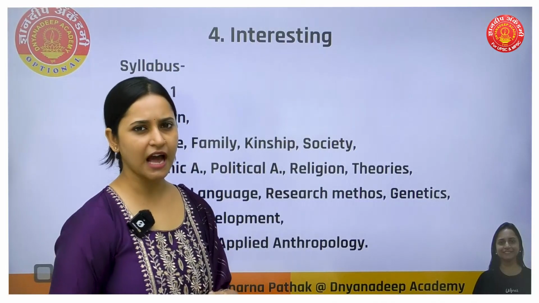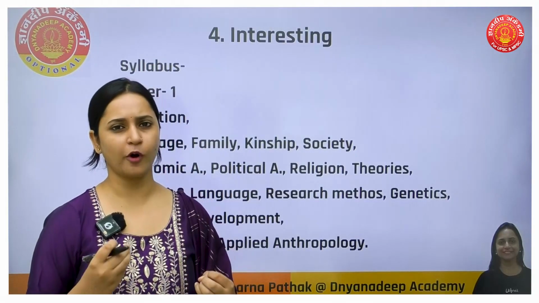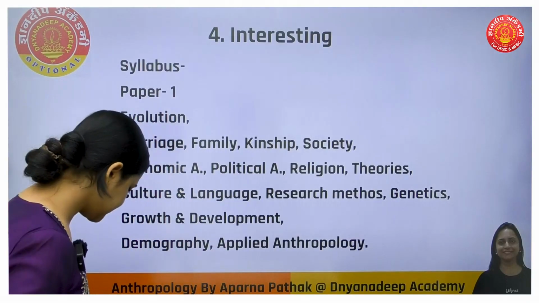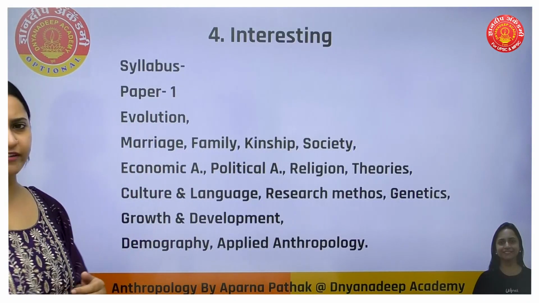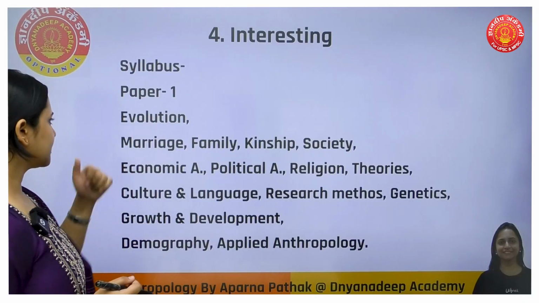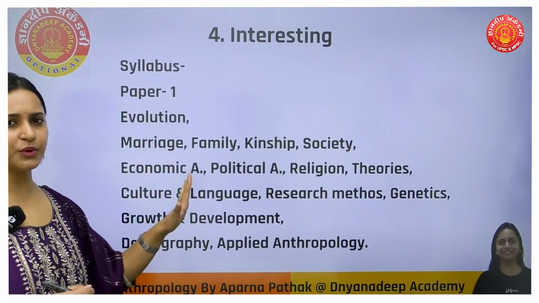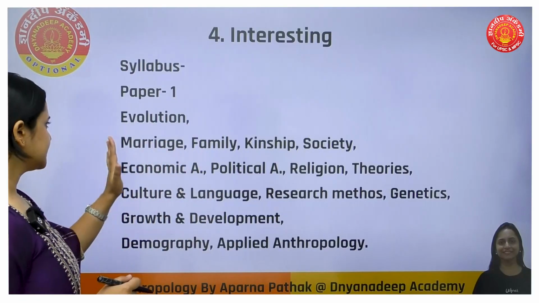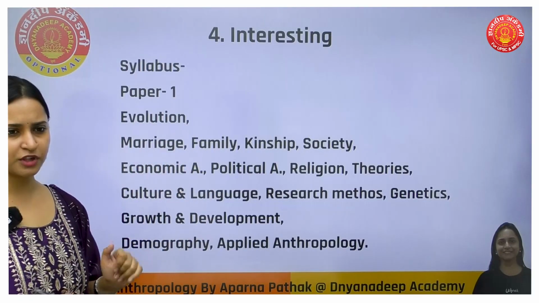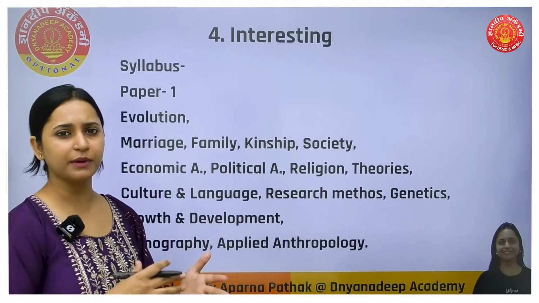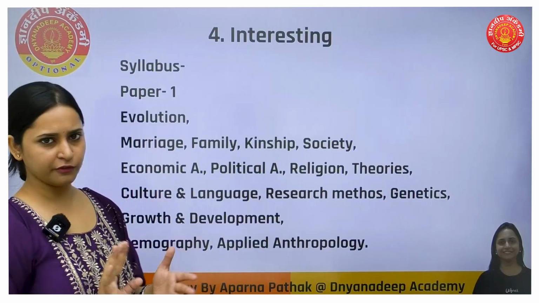Next, I'll just give you an overview of the syllabus so that you will understand what this subject is about. So it has two papers. Paper 1 consists of only this much. If you go through the syllabus, you will understand how easy it is. See, we have evolution. So we human beings evolved from our ancestors like apes and monkeys. So that is the part of evolution.